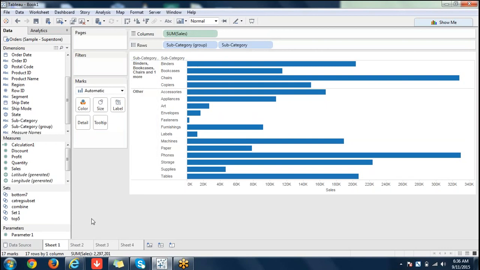Yes. So what all differences are you observing now after seeing this window? Okay, so one thing is what Sam said: a group will not create a separate shelf. Sets will create a separate shelf. For parameters also a separate shelf is created, whereas for groups a separate shelf is not created; it's just part of your dimension.